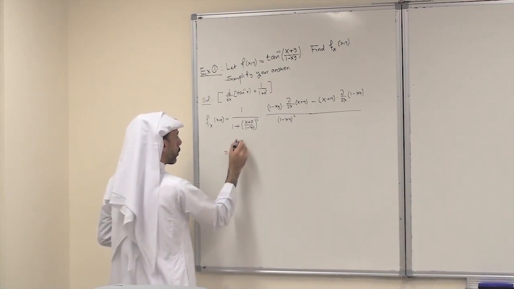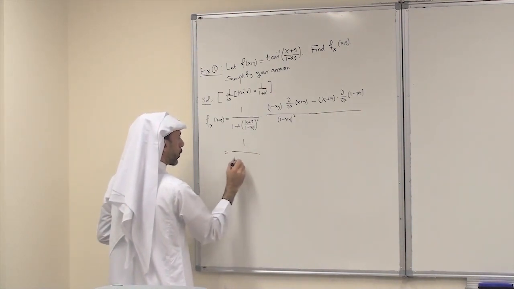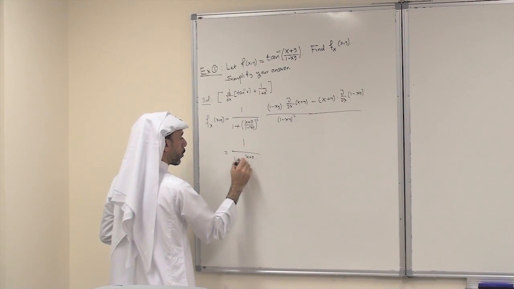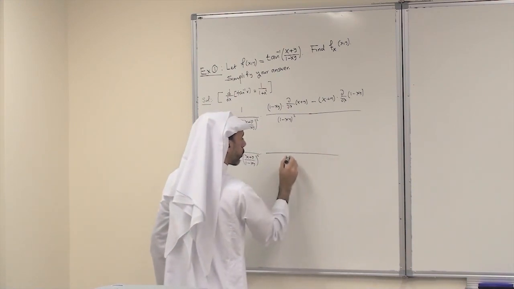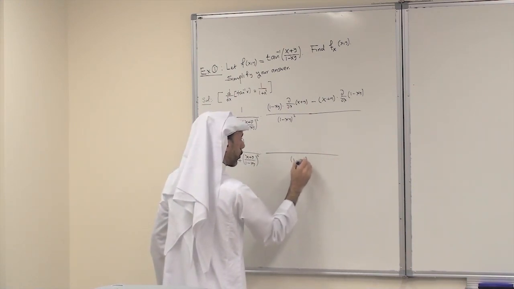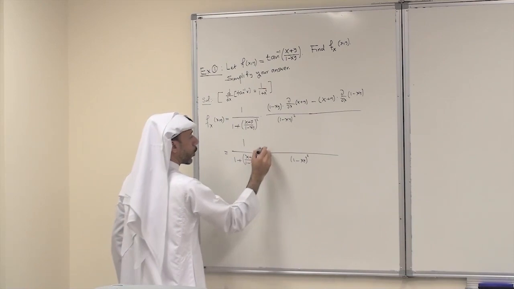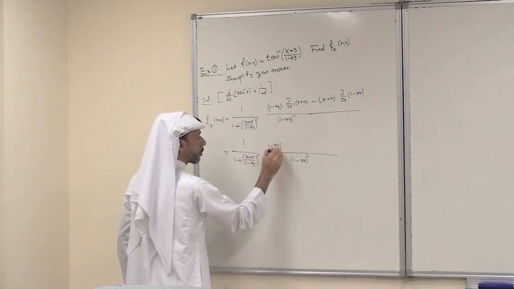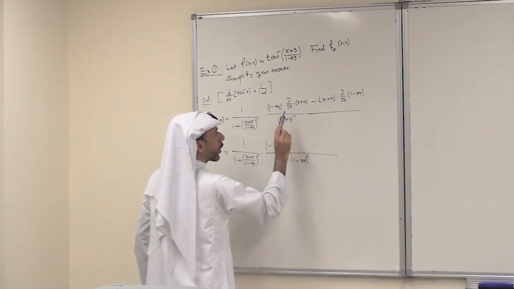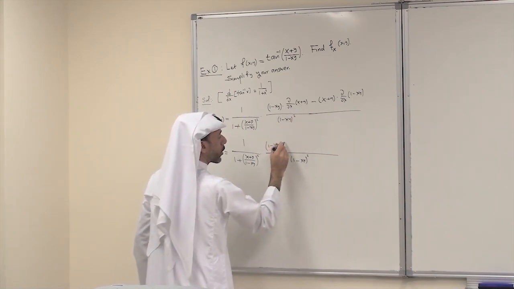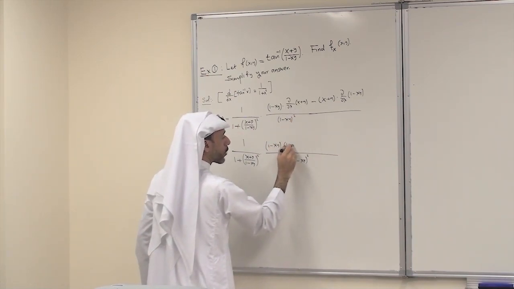So this is 1 over 1 plus ((x plus y) over (1 minus xy)) squared, times 1 minus xy all squared. This is 1 minus xy. The partial derivative of x plus y with respect to x becomes 1 plus 0.